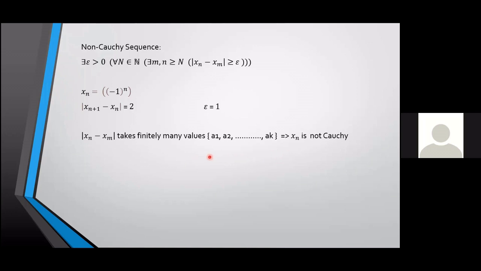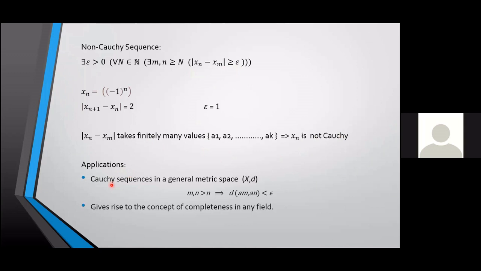For example, you can take xn equal to 1, 2, 3, 1, 2, 3, 1, 2, 3, or something like that, or 1, 0, 1, 0, 1, 0. All of these will not be Cauchy. But these are not the only non-Cauchy sequences. You can also take sequences whose terms keep increasing, for example, xn equal to n. The idea is xn minus xm should not converge to 0. Then the sequence will be non-Cauchy.